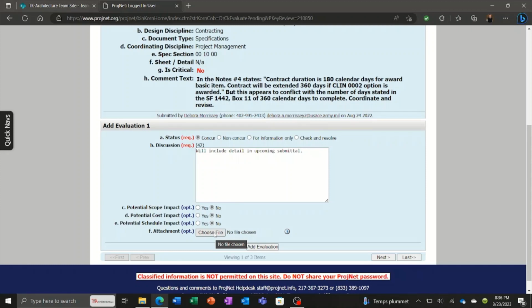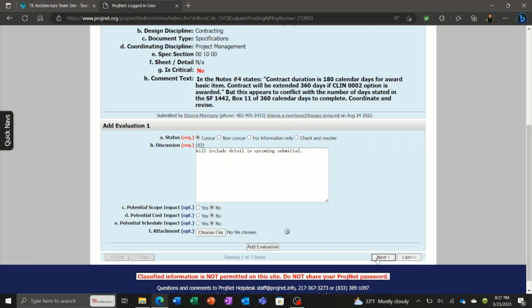Again, a very good practice is that as you are going through these comments, as you generate a response for evaluation, you actually take the time and go into the project and integrate the change into the project at that time. And then what I like to do is print that change and attach it to this comment to show the submitter that the evaluation has been complete and integrated into the project. Once you complete that, you have to hit this button here, Add Evaluation, otherwise it will not get recorded.